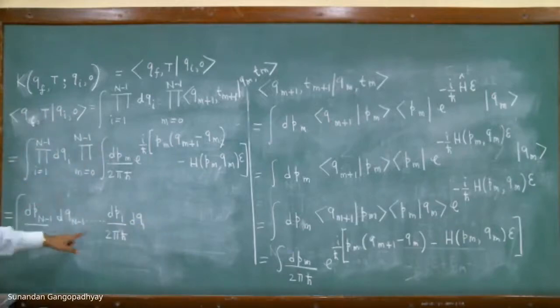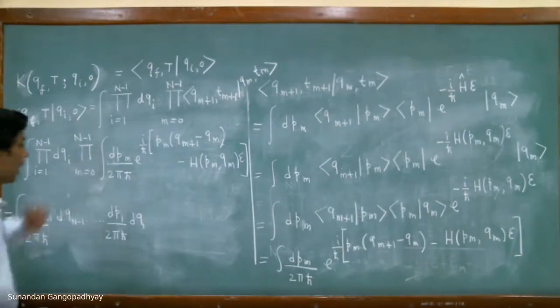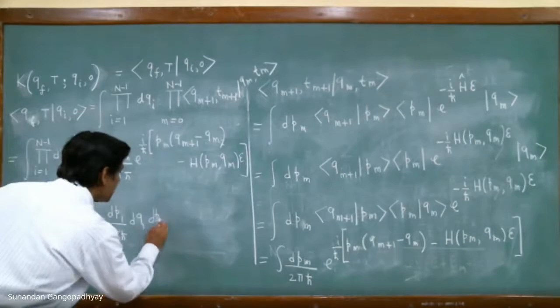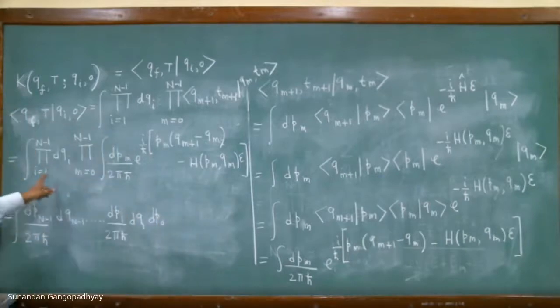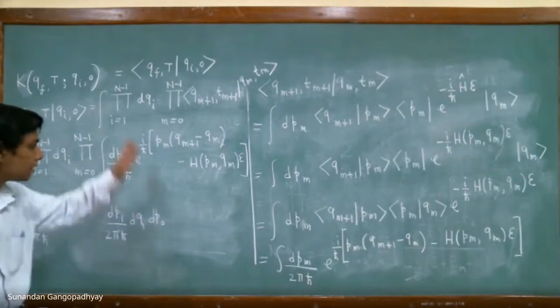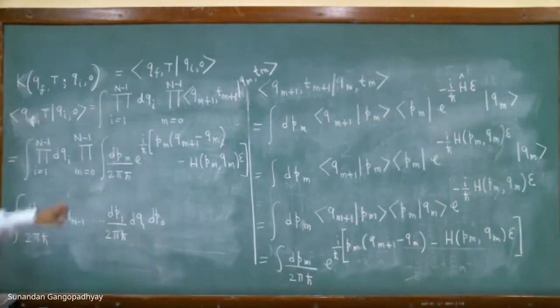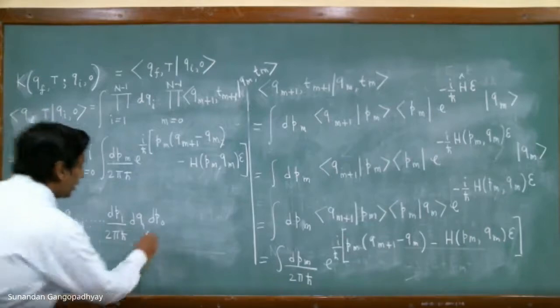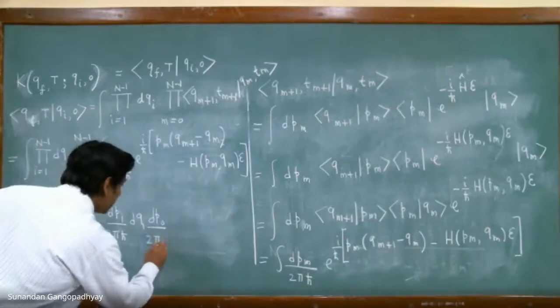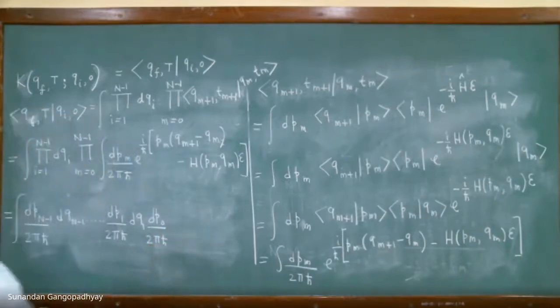So dq1 to dqn minus 1 and dp1 by 2 pi h bar to dpn minus 1. But you have now an extra p0 integral. There is no q0 here, but you have an extra p0 integral. This is coming automatically because m runs from 0 to capital N minus 1. This is automatic. So you have an extra dp0 integral, and this by 2 pi h bar is always there.